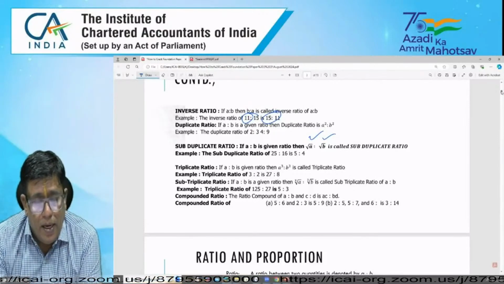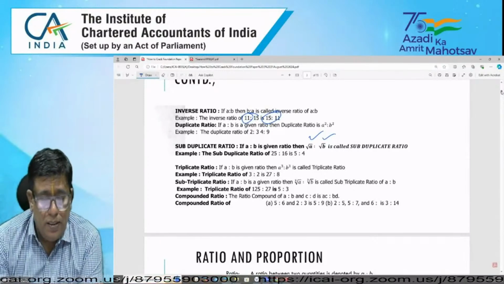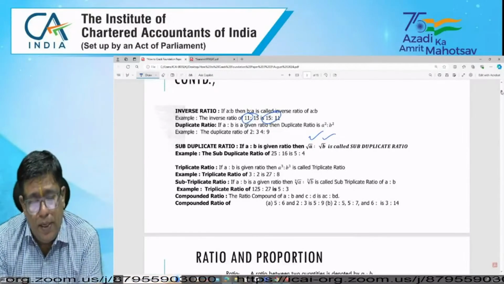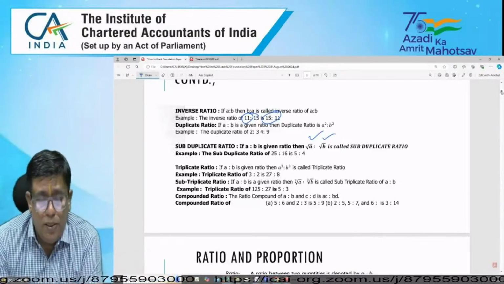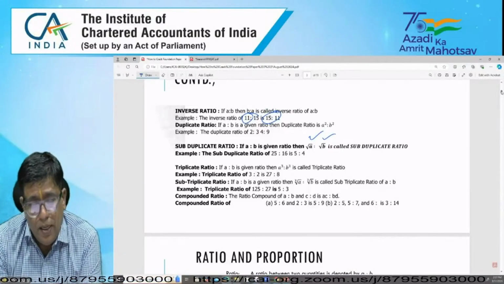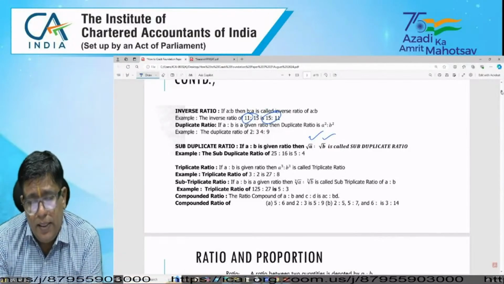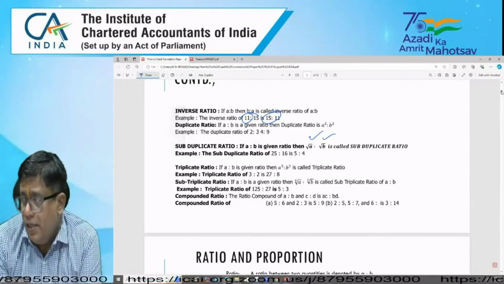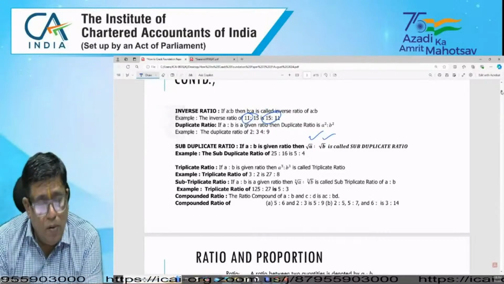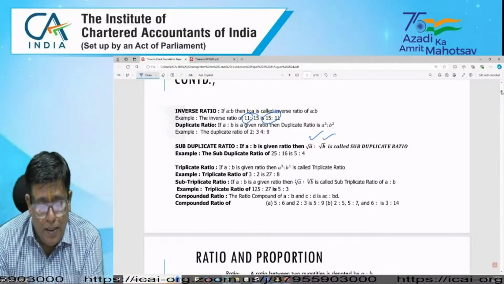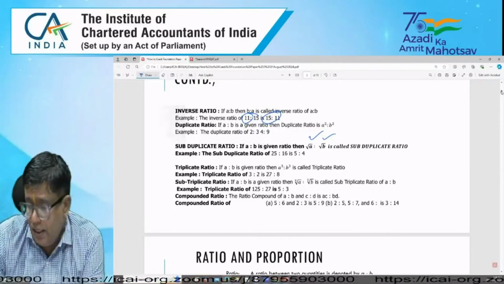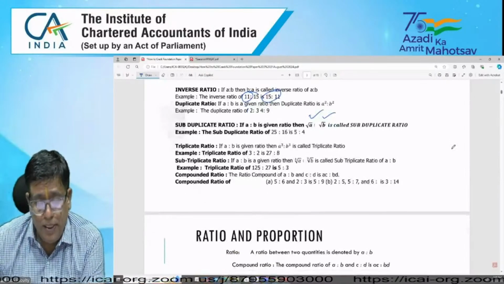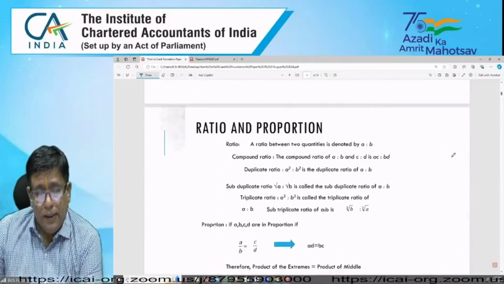And the compound ratio: suppose two ratios are compared, A is to B and C is to D, then the product of antecedents is to the product of consequents. This is called the compounded ratio. We have seen this in the study material also.